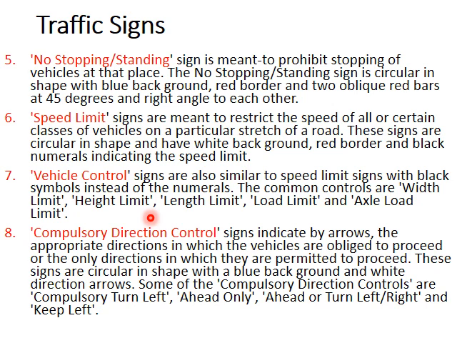And the speed limit signs, which indicate the speed limit on that particular road. The vehicle control signs, which describe the height limit of vehicles that can enter that road, the length limit, the axle load limit, the width limit, etc. for vehicles entering a particular road. Then you have the compulsory direction control signs, which control the direction in which vehicles move, like compulsory ahead only. That is, you can move ahead only. Compulsory turn left or right and keep left, etc.